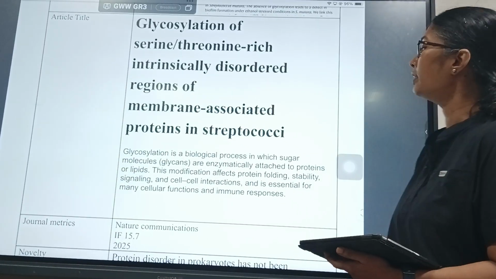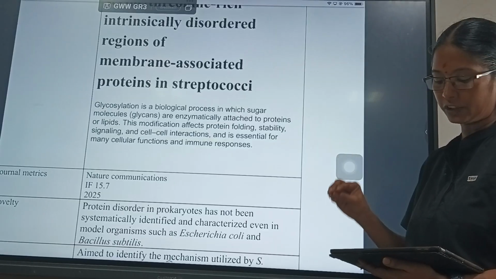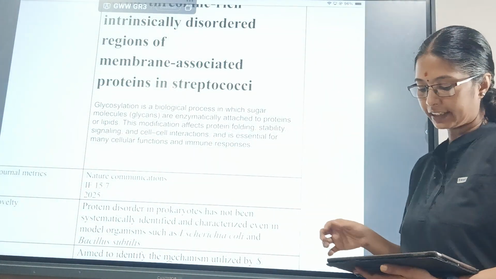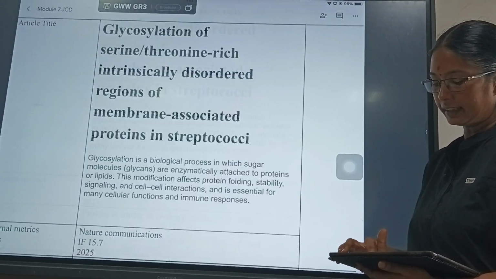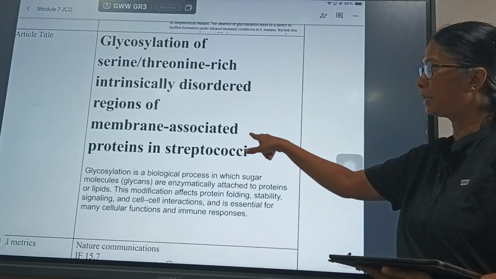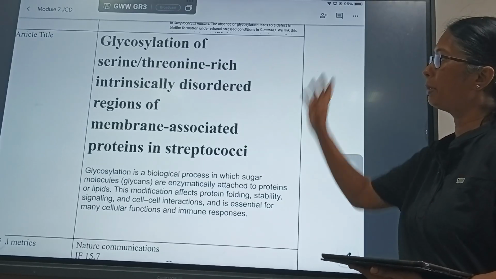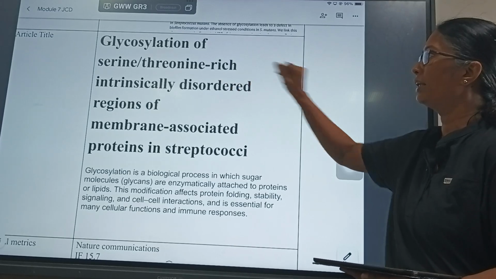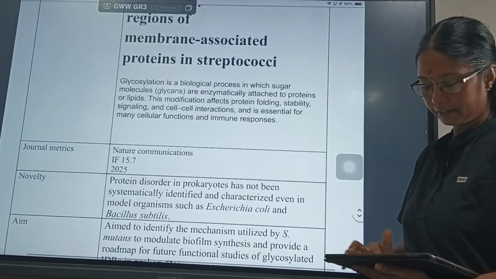Glycosylation is a biological process in which sugar molecules are enzymatically attached to proteins or lipids. This modification affects protein folding, stability, signaling and cell interactions and is essential for many cellular functions and immune responses. So what does the title say? Glycosylation of serine prion-rich intrinsically disordered regions of membrane-associated protein in Streptococci. So in the Streptococci bacteria, they have the membrane, and in the membrane there are some proteins, and these proteins are glycosylated in the serine and prionian region, where there is an intrinsically disordered region. So this is the title.